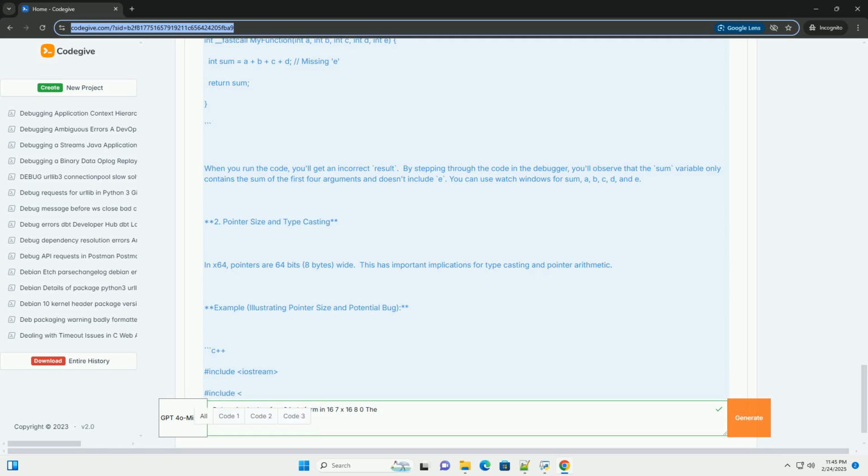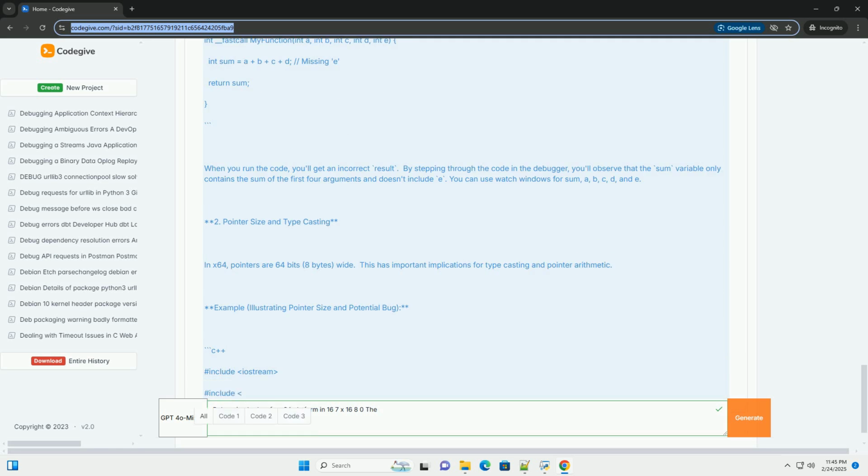Troubleshooting tips. Enable debug information: ensure that your code is compiled with debug information enabled, usually the /Zi or /ZI compiler flags in Visual Studio. This allows the debugger to map assembly code back to your source code, making debugging much easier. Use a debug build: always debug a debug build, rather than a release build, of your code. Release builds are typically optimized for performance, which can make debugging more difficult.